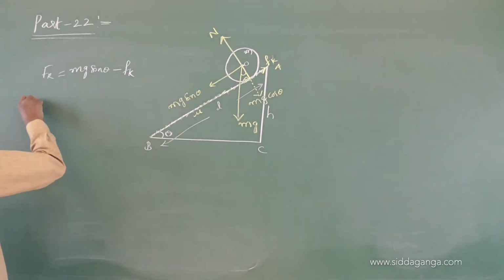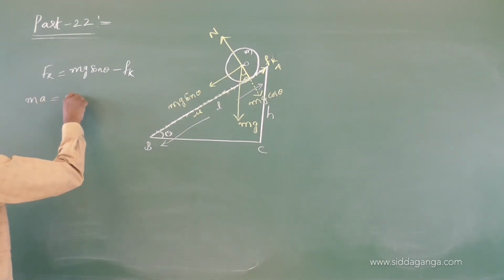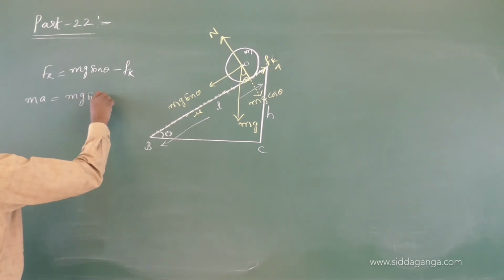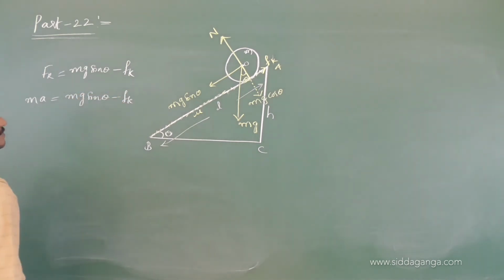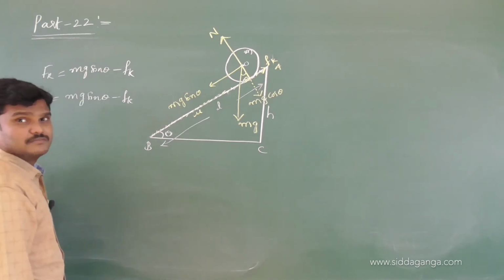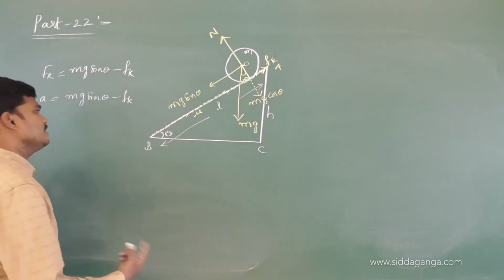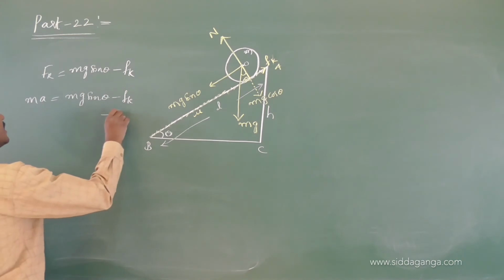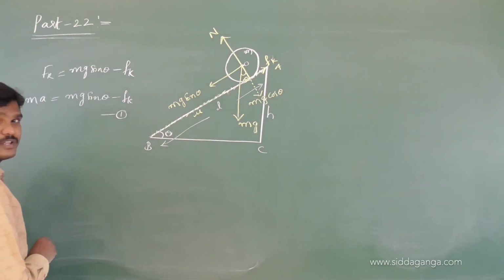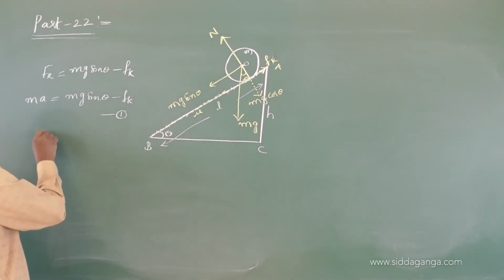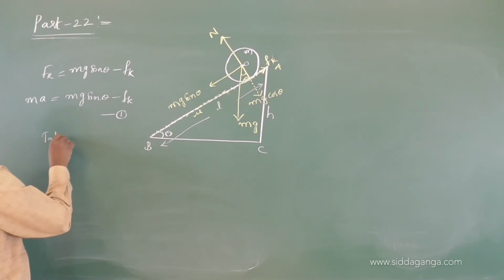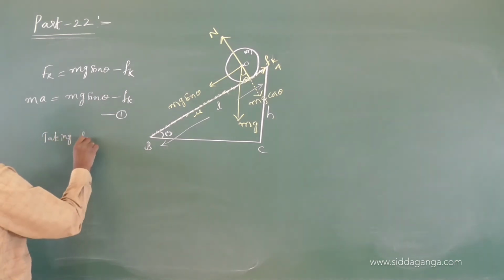F is nothing but ma. So mg sin theta minus Fk. Fk is nothing but mu N. Let us keep this as equation one. Now let us take the torque, because the body is rolling, so rotating.